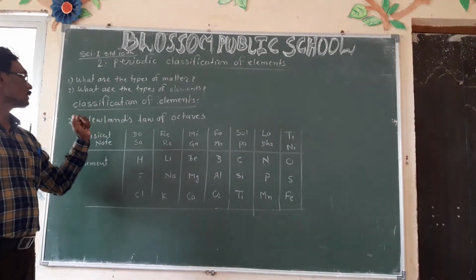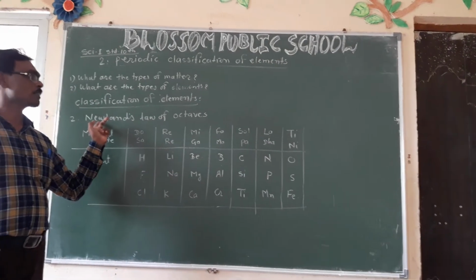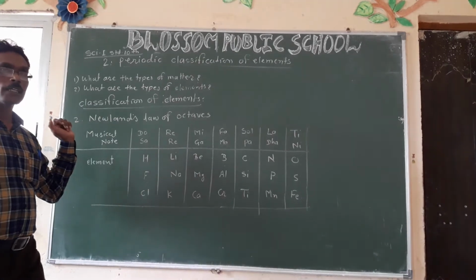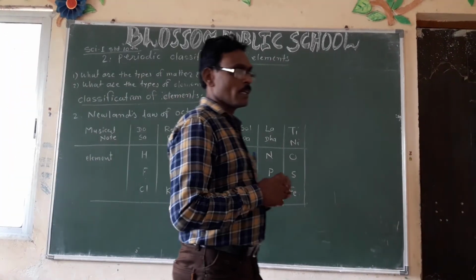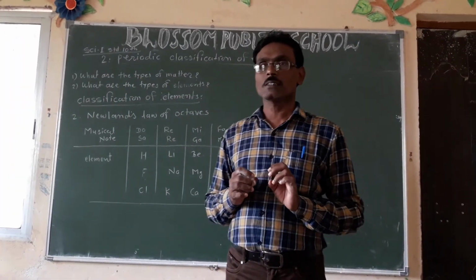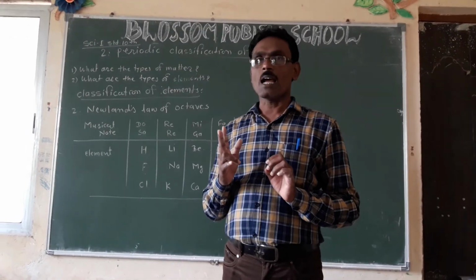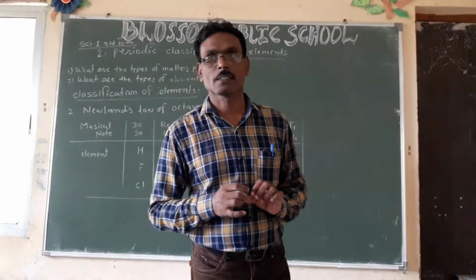The next scientist is Newlands. Newlands' law of octaves: Newlands arranged all the elements in increasing atomic masses.